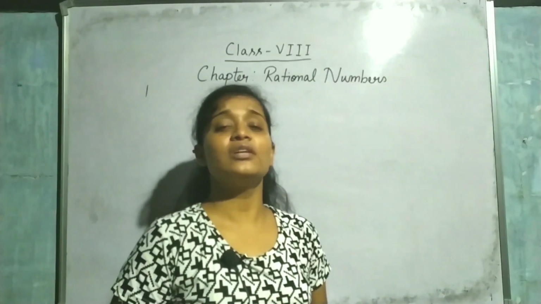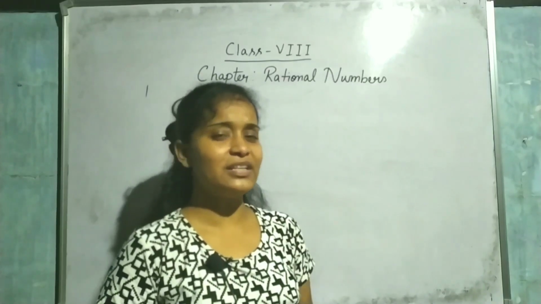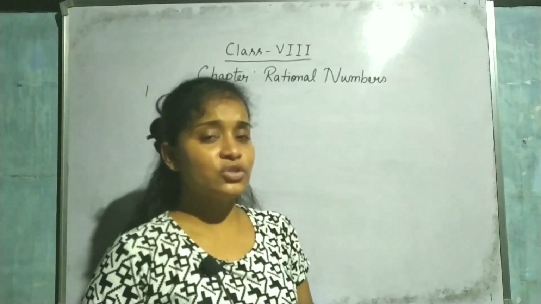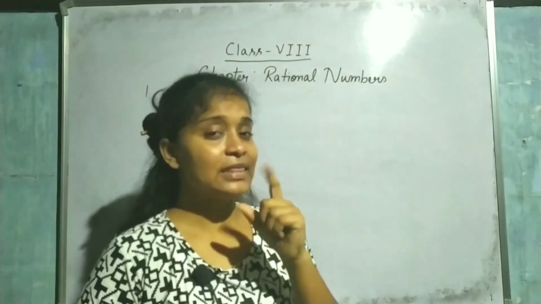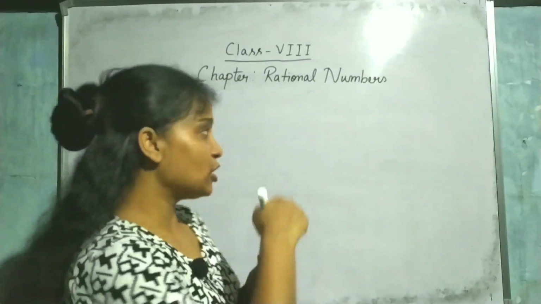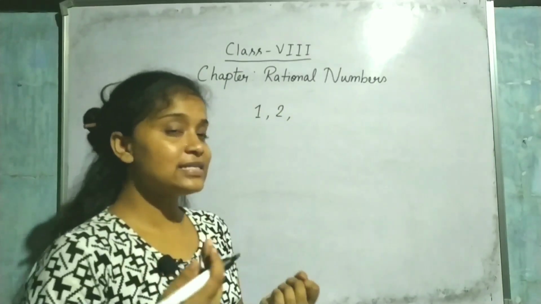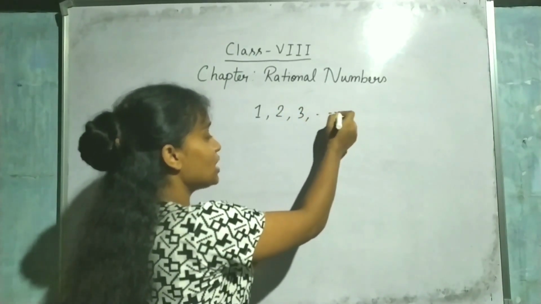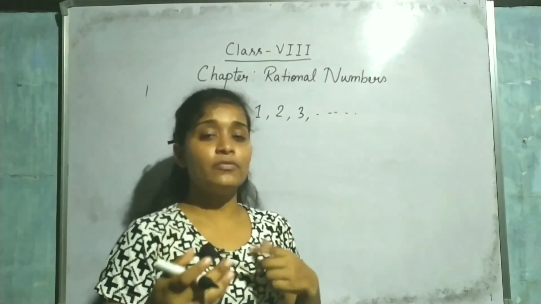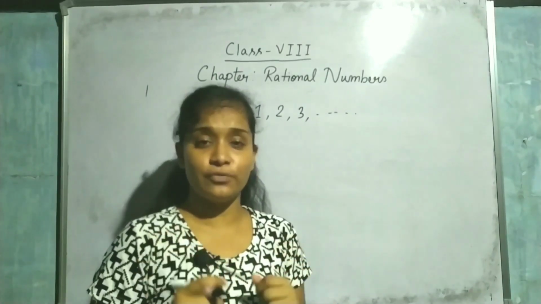So before going to rational numbers, I'm going to discuss some other numbers, that is natural numbers and whole numbers. So now, what do you mean by natural numbers? The numbers which start from 1. Why? Because natural numbers are also known as counting numbers. That means we are using these digits for counting. If you have something to count, then you will always start from 1, 2, 3, 4, 5. These are what you will use.